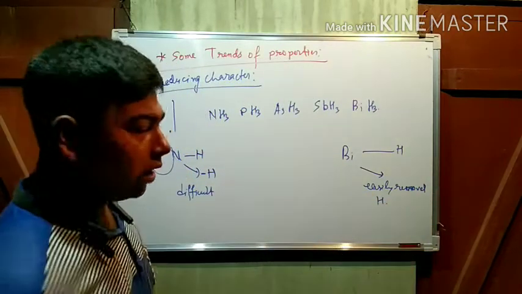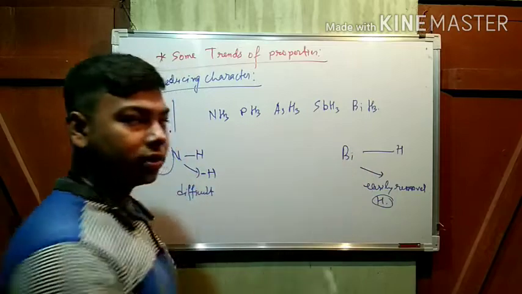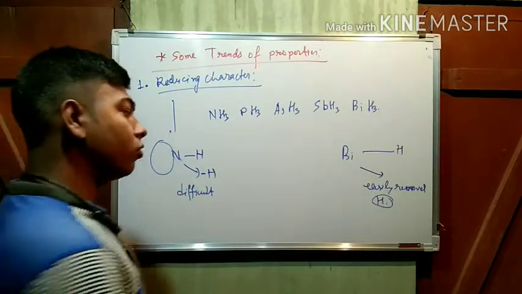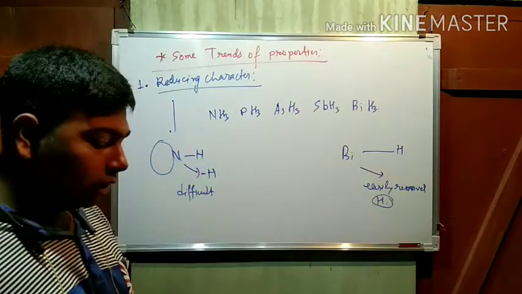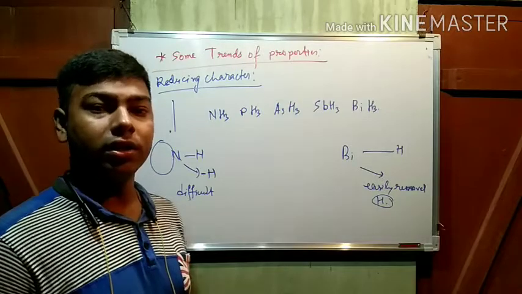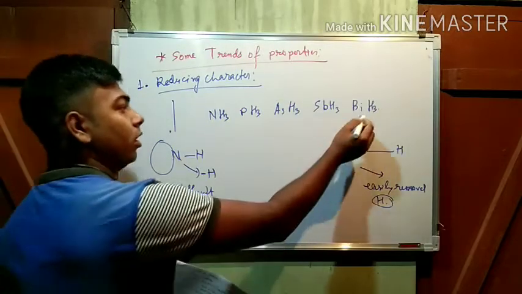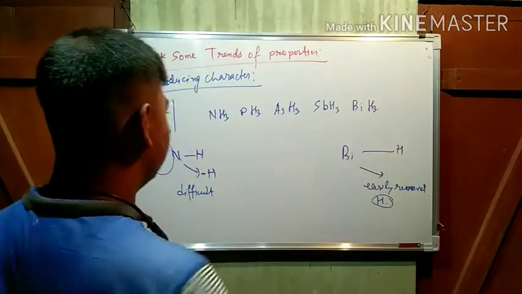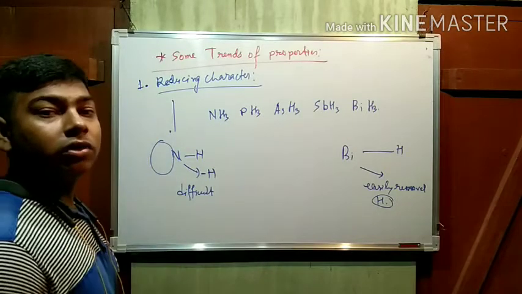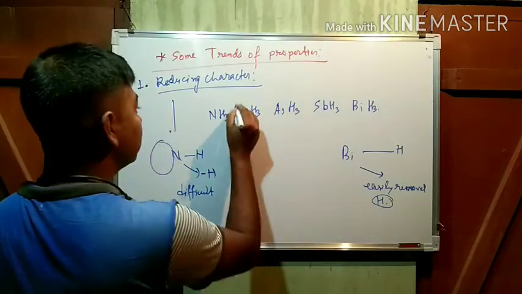If hydrogen is easily removed, that means it oxidizes. If it is oxidized, then it will reduce the other. That's why this one is a stronger reducing agent, this one is the weaker reducing agent, and the trend is this way.